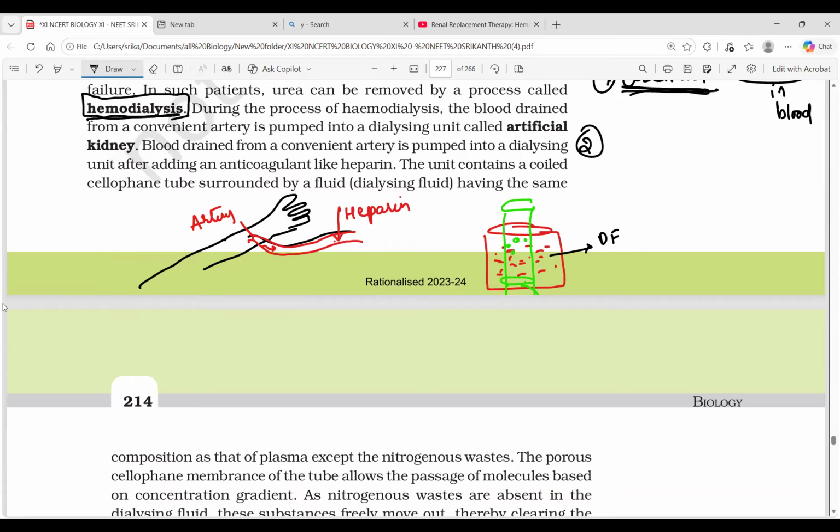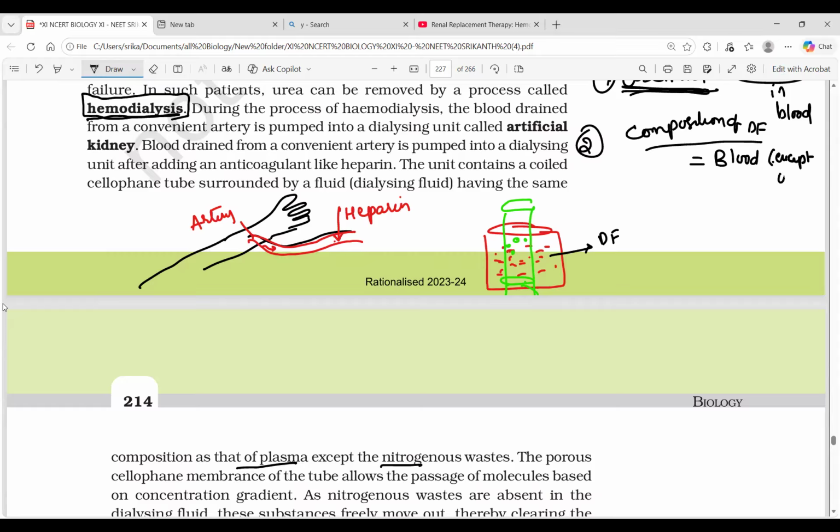The composition of the dialyzing fluid is also going to be a bigger question for us. What is the composition of the dialyzing fluid? It is equal to blood plasma, particularly, except nitrogenous wastes.